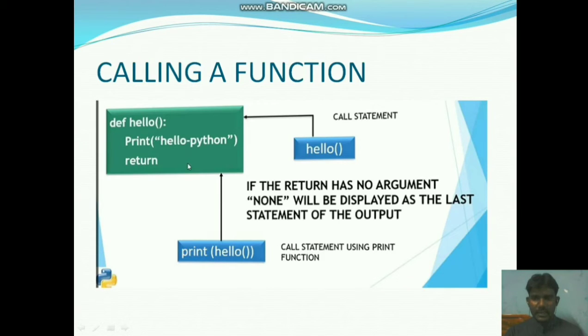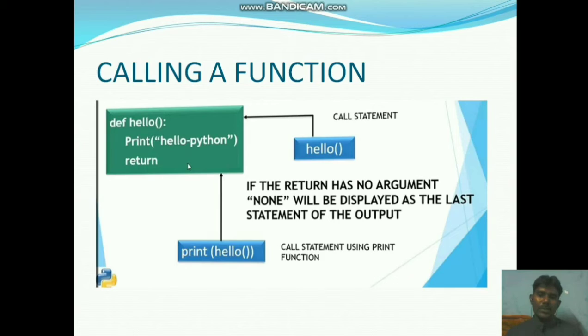After that, return is None, nothing is written. So what is the result of this program? Hello Python, and on the second line None. Nothing is written there, so that is why it prints None. If the return has no argument, None will be displayed as the last line of the output.